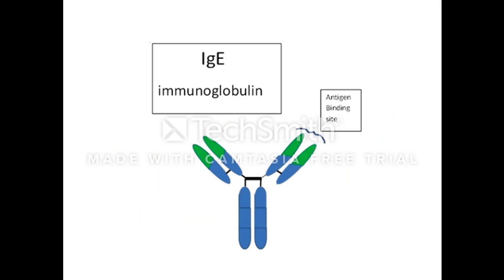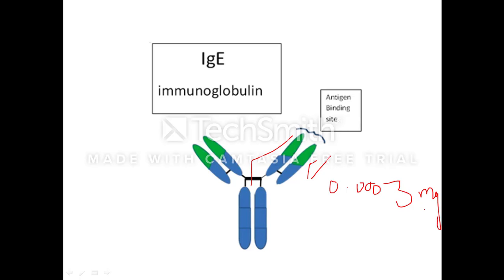Next, we will move on to the IgE antibody. This is very, very important. IgE has 2 heavy chains and 2 light chains. The heavy chain is of the epsilon type, and as usual, the light chain may be kappa or lambda type. This is the only immunoglobulin which does not have a hinge region. It is found in traces in serum. Its level is very, very low in the serum, around 0.0003 milligram per deciliter.